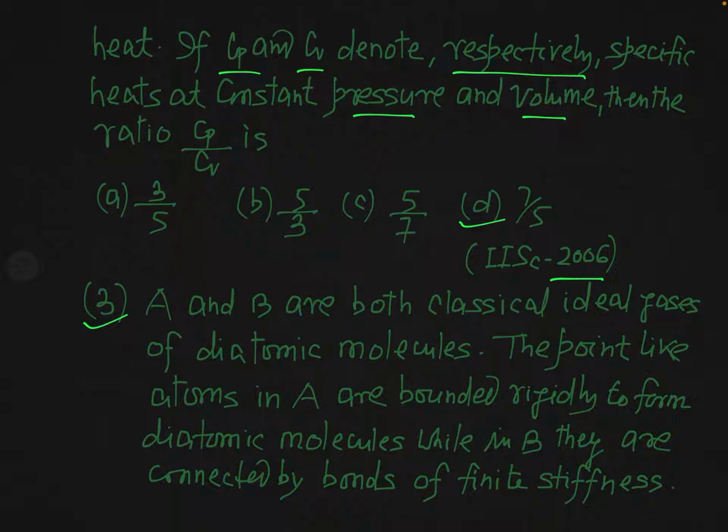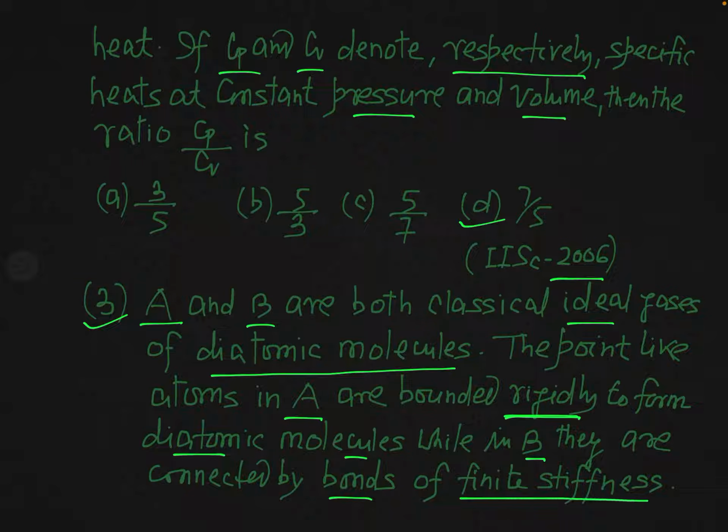The third problem says A and B are both classical ideal gases of diatomic molecules. A and B both are diatomic gases. The point-like atoms in A are bonded rigidly, mark this word, rigidly, to form diatomic molecules, while in B they are connected by bonds of finite stiffness.